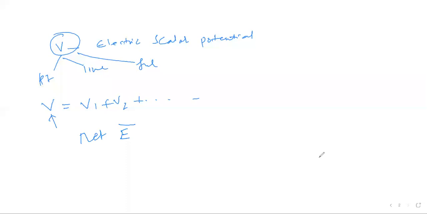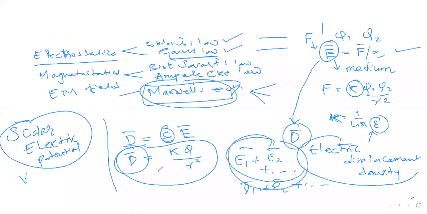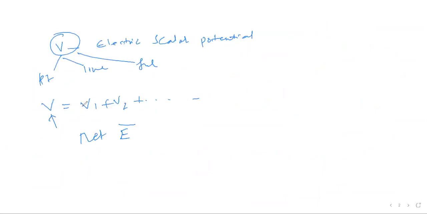So if you want your E bar for different charge configurations or multiple charges, you will have to add up all of them, which is a very tedious job because you have to find your vectors and unit vectors, all those things. Whereas in case of scalar, you can simply find the scalar potentials because of any charge configuration, and simply add them up. And from your net scalar potential, you can get E bar.